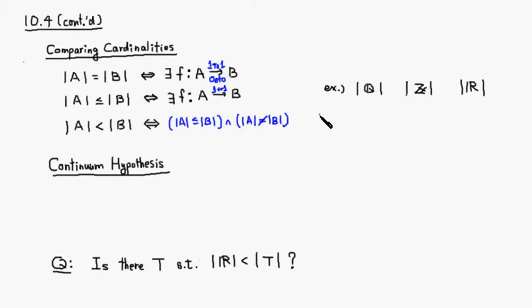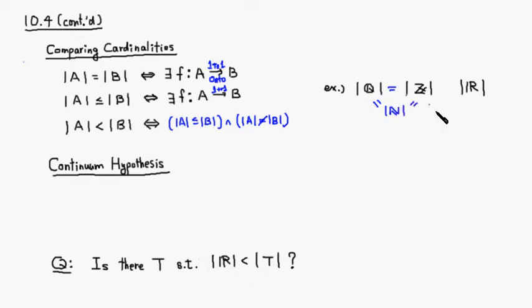For example, we just learned that the set of rational numbers has the same cardinality as the set of all integers. So this would be equality, and these are actually denumerable sets. They all have the same cardinality as the set of natural numbers.